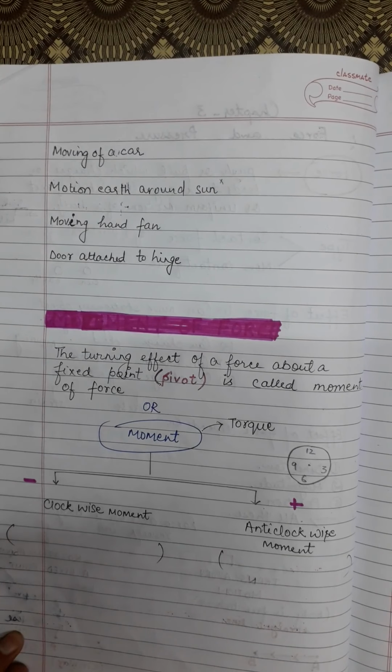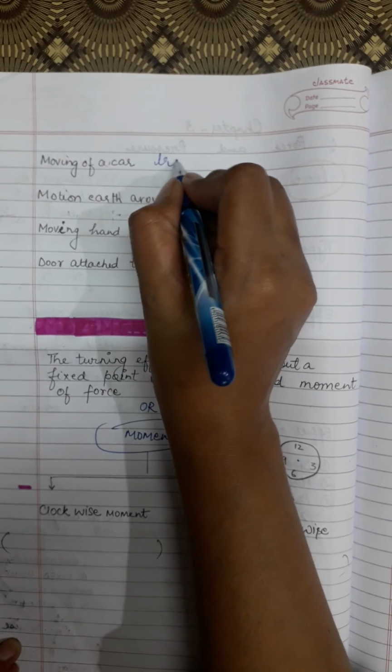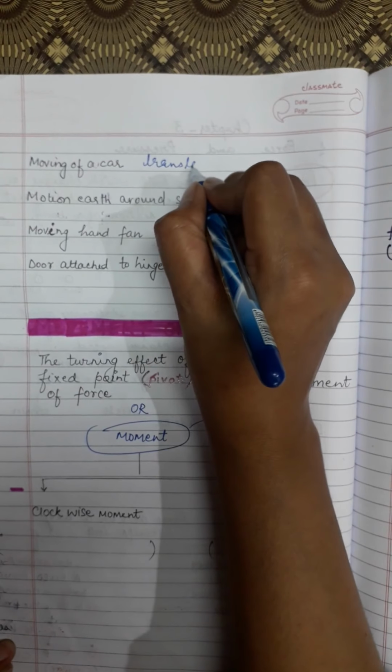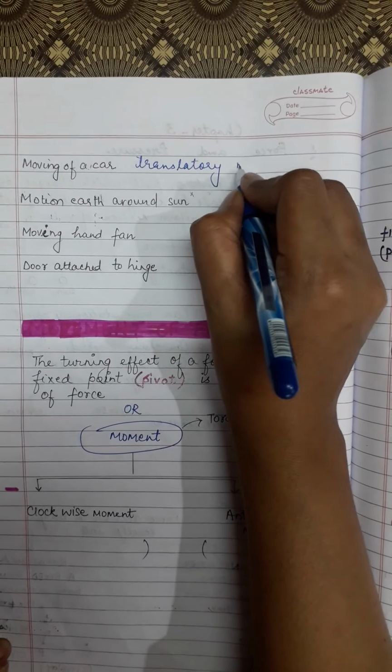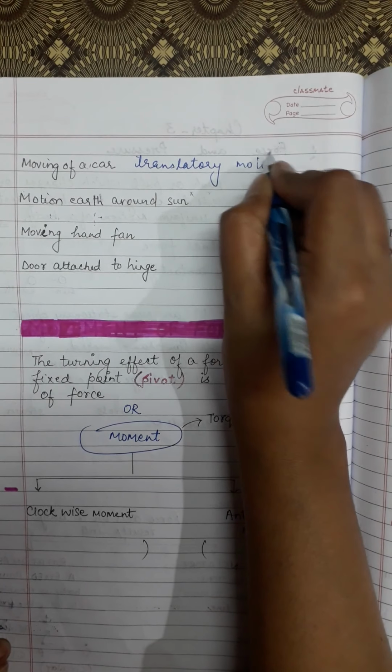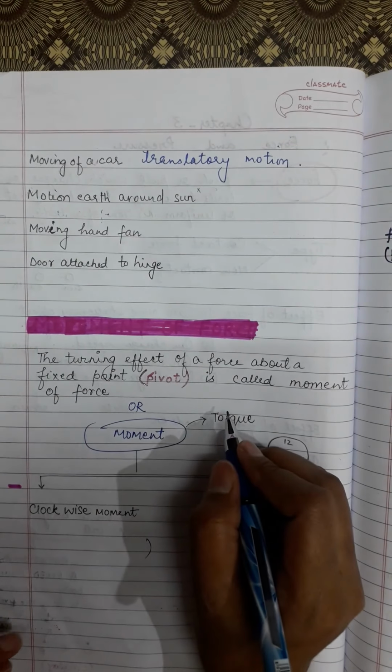Now next, moving of a car. So tell me, is the moving of a car translatory motion, rotatory motion, or something else? Moving of a car is translatory motion. Why? Because a car always moves on a road in a straight line. So it is translatory motion.